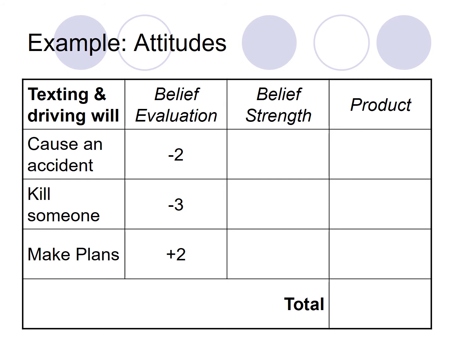How good, how bad is each one of those things? And so let's say they say, well, causing an accident would be pretty bad, and killing someone would be pretty terrible, but making plans is a pretty good thing to do. That's how we end up with a -2, a -3, and a +2.